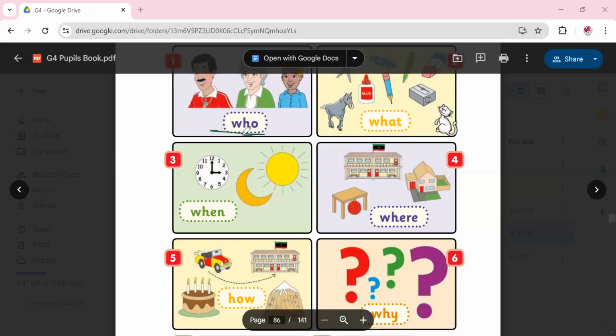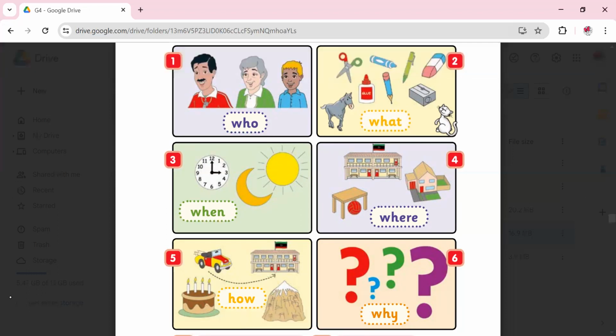Okay, who? We use it to ask about what? Look at the picture. As you can see in the picture, who we use to ask about people, persons. Like here we have a man, a grandma, and a little boy. So in this case, we are asking about people. Who, we use it to ask about people or a person, okay?